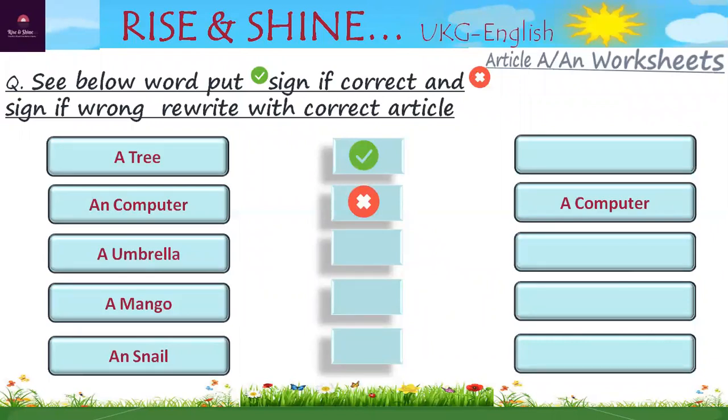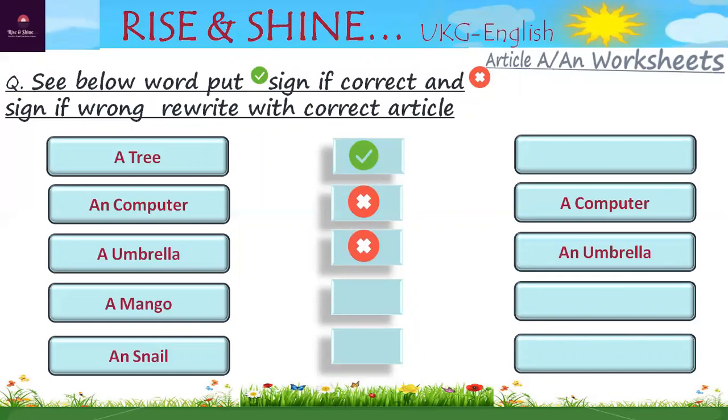Next is a umbrella. U is vowel. And it must be an umbrella because before the vowel sound we use an. So it is wrong. Rewrite the correct word, an umbrella.